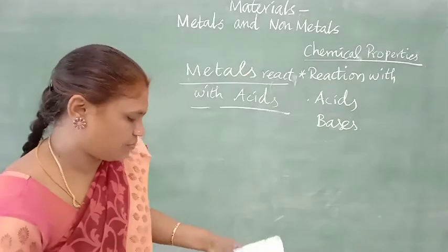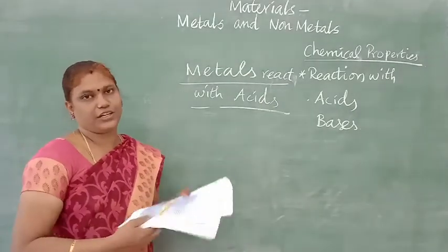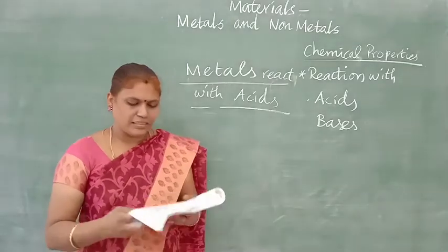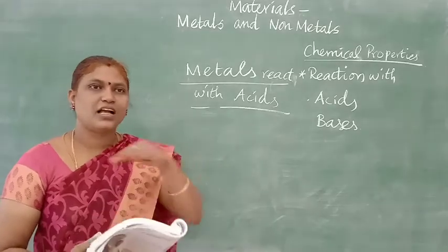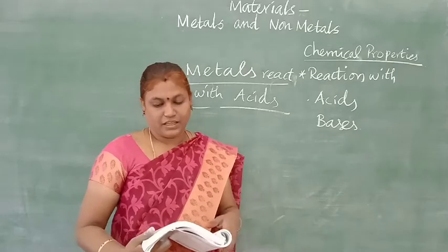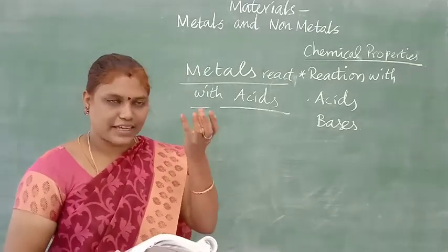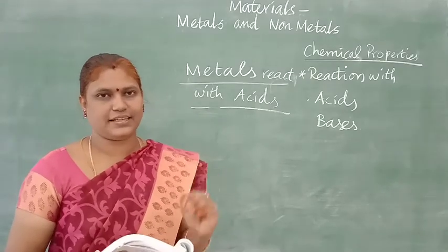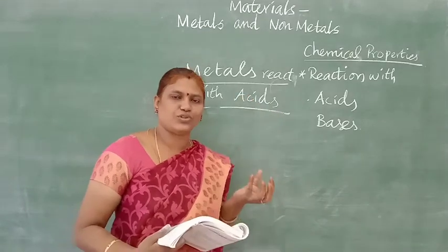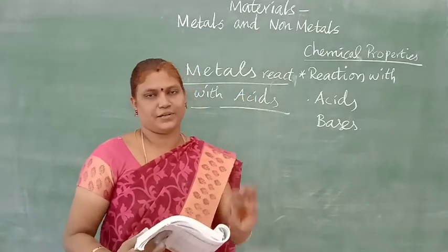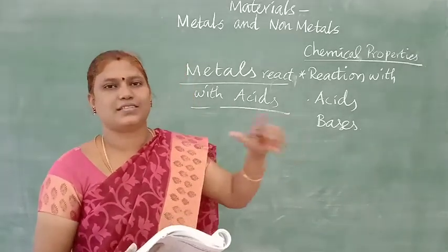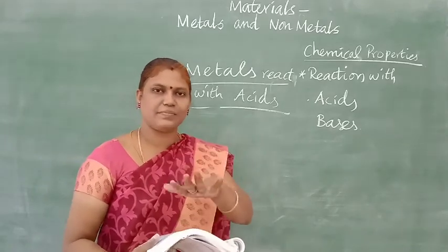We are going to see the exercise given in your book, page number 49. I will be telling you how it reacts. They have given room temperature. What is room temperature? The ordinary temperature which is in the room. Then warm. I will take the solution and heat it to an extent. So room temperature is normal temperature. Warming means taking the solution and just warming it in a Bunsen burner. So the temperature increases. When the temperature increases, the reaction will be fast. When it is ordinary temperature, the reaction will be normal.